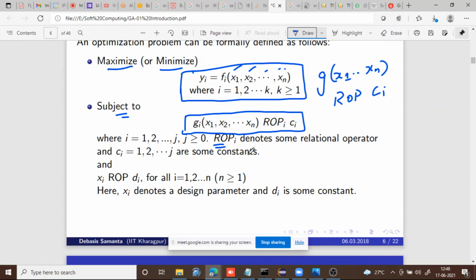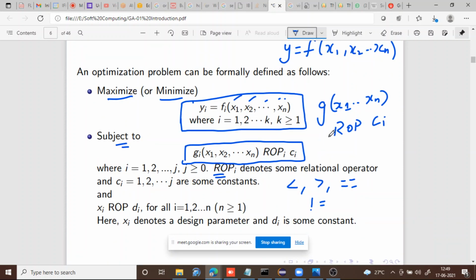Yeah, Rupesh, you name the operator; I'm not asking where it is used, just name the operator. These are the relational operators: less than, greater than, equal to, whether two values are equal or not. Generally in C or Java we use double equal to, not equal to; all these are relational operators.